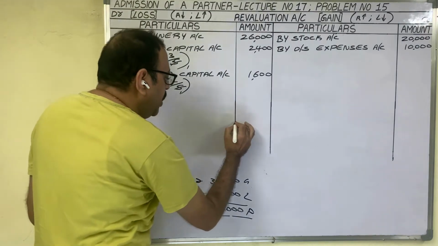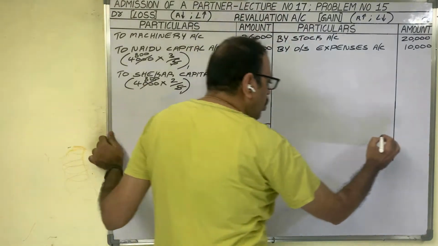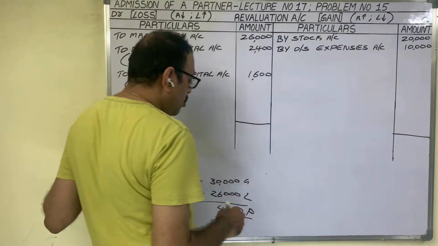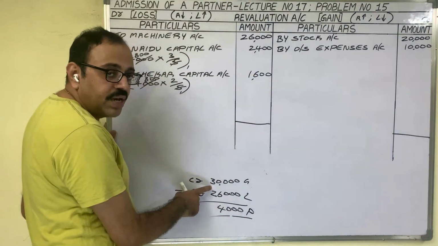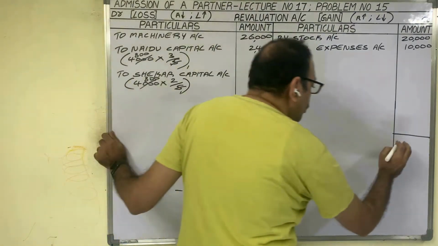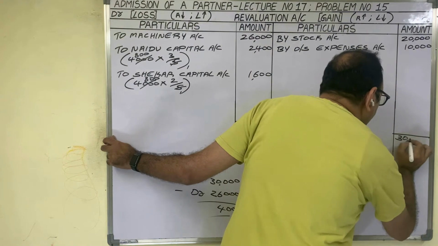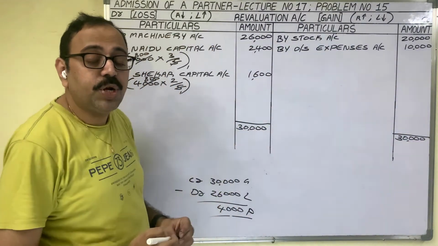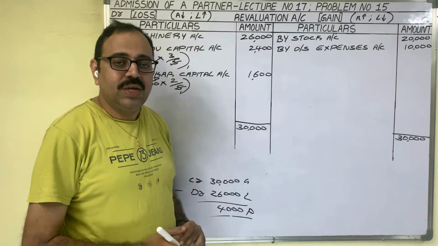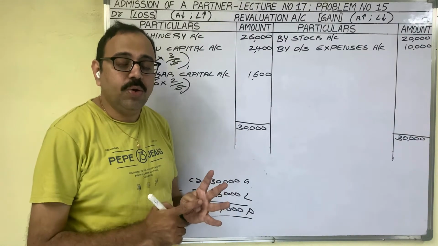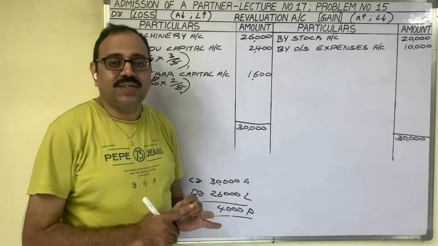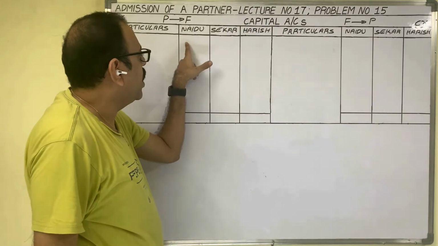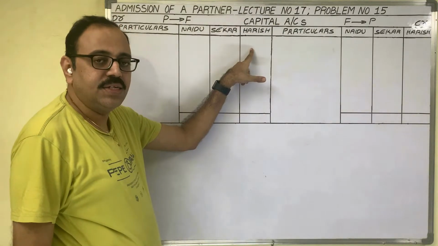Then finally, on the two sides you have to put the totals. Which amount? The highest amount, 30,000 rupees. Then close the table. The revaluation account, the first account, is completed. Next, we have to prepare capital accounts. Capital accounts of Naidu, Shekar and Harish.